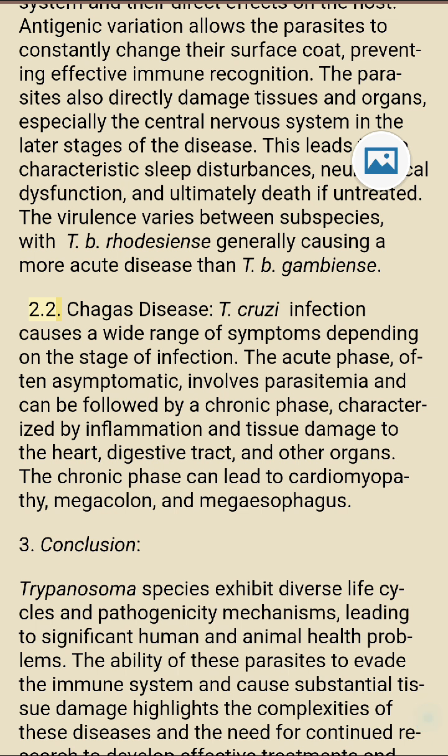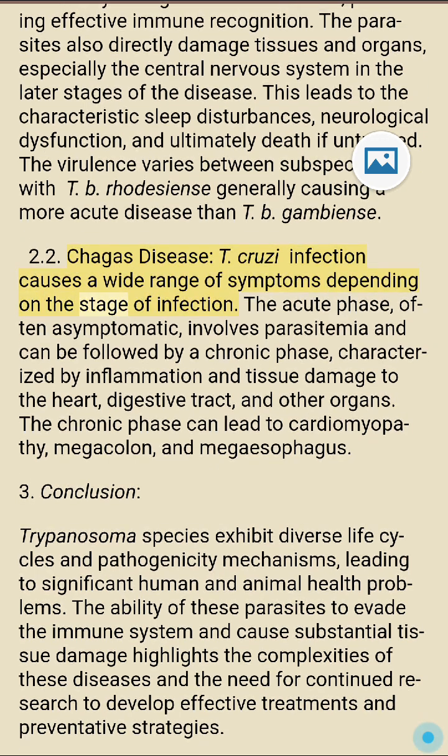2.2. Chagas disease. T. cruzi infection causes a wide range of symptoms depending on the stage of infection. The acute phase, often asymptomatic, involves parasitemia and can be followed by a chronic phase, characterized by inflammation and tissue damage to the heart, digestive tract, and other organs. The chronic phase can lead to cardiomyopathy, megacolon, and megaesophagus.